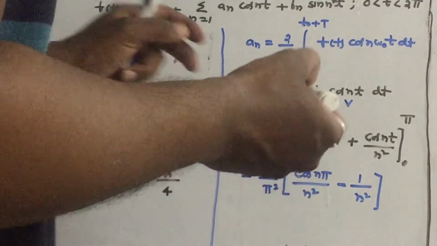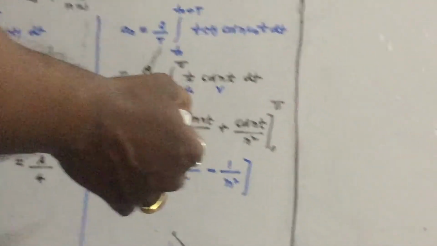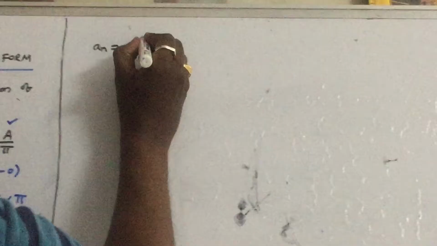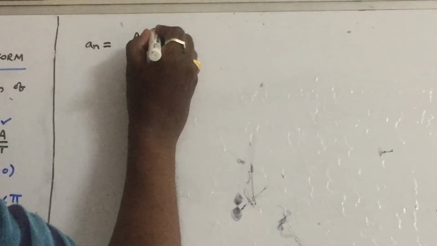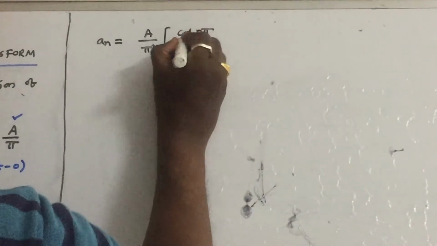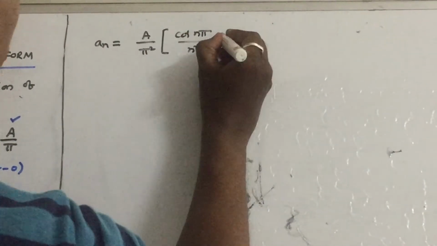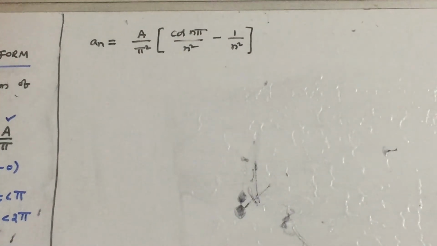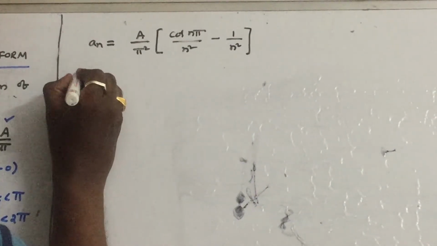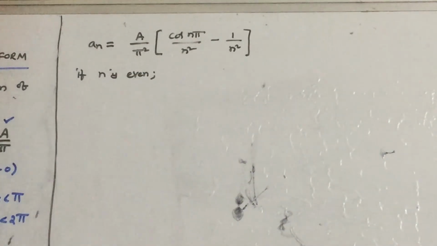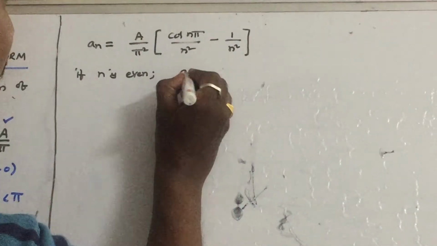So I am again writing this an here. So an is equal to, what is the an formula? A by pi square into cos n pi by n square minus 1 by n square. Let us take two cases here. If n is even, let us find out what is the value of an.